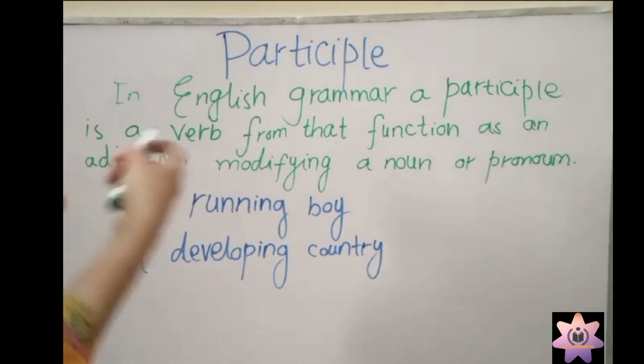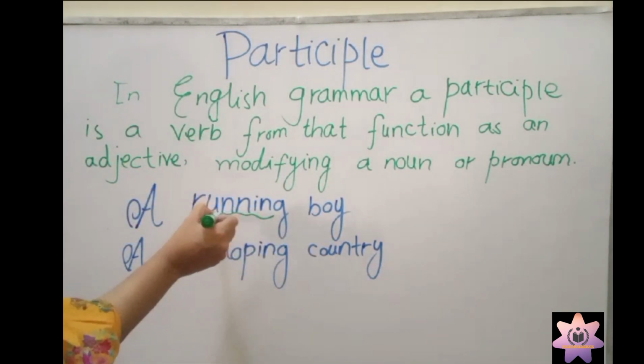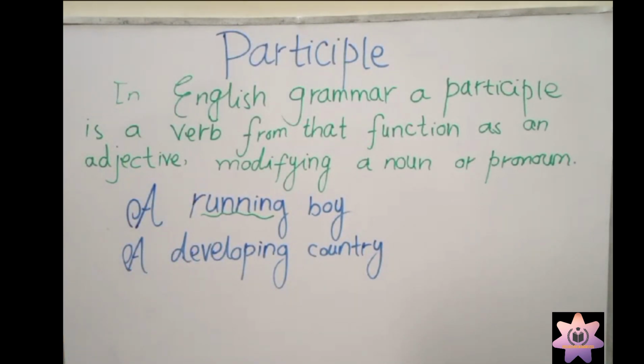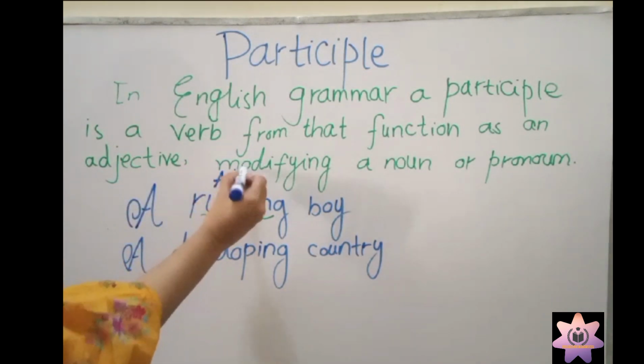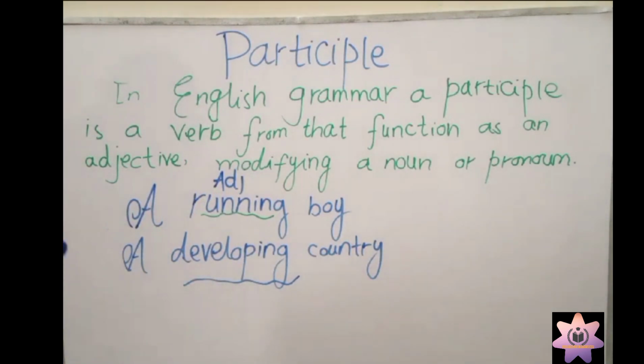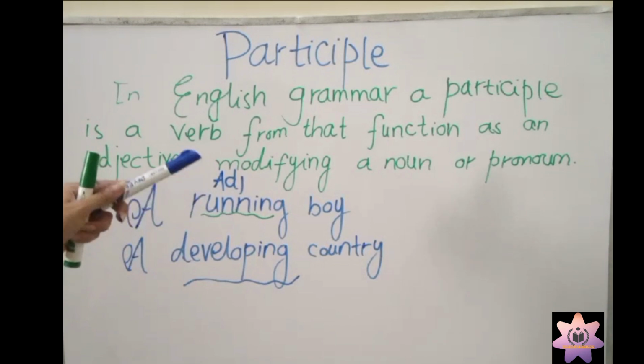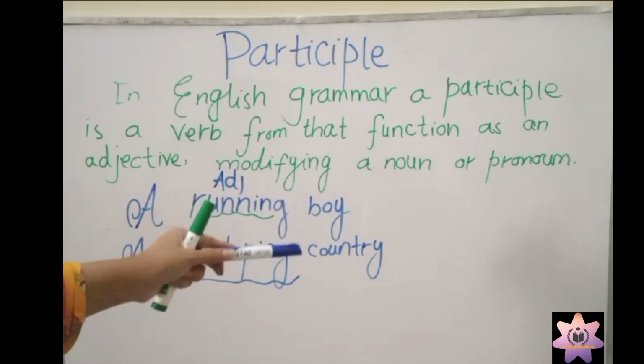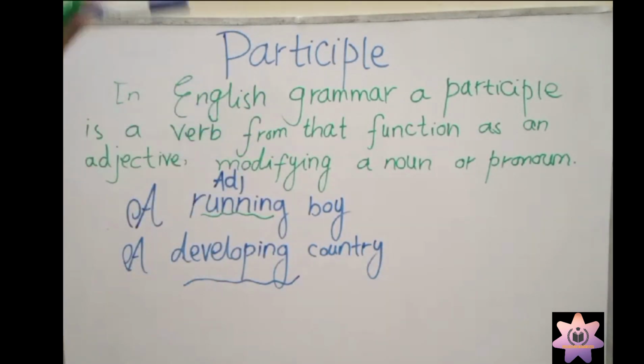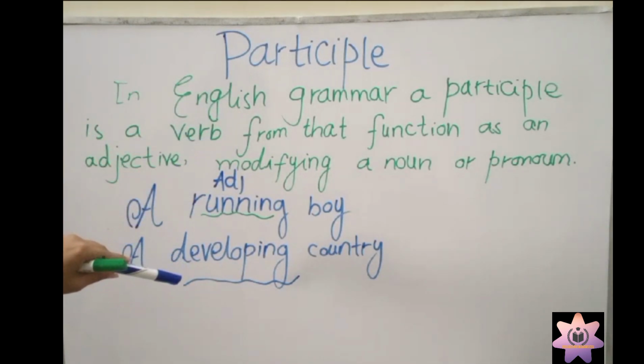So here, running is a participle, modifying a noun. Developing is also called a participle. Country is a noun, and boy is a noun, while developing and running are participles.